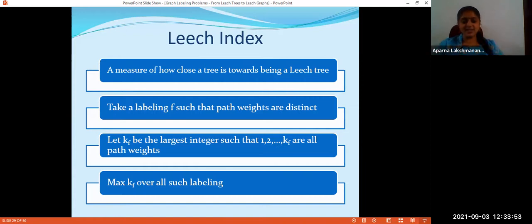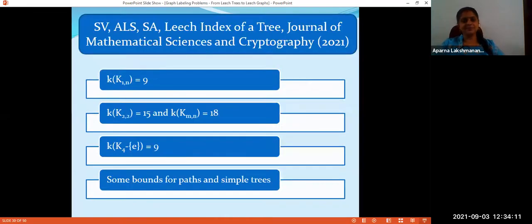If we get this maximum Kf as nC2, then such graphs are Leach trees. And if we can prove that for some graph it is strictly less than nC2, then what we have proved is that it is not a Leach tree. So that is how the concept is connected to that of a Leach tree.